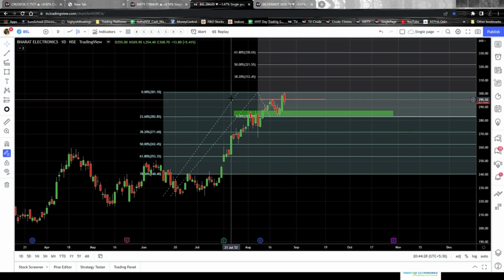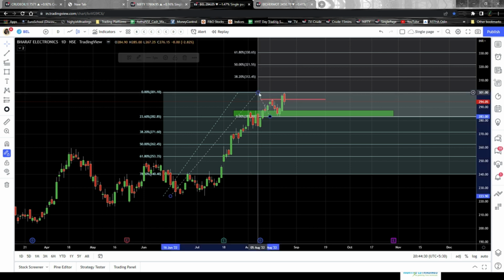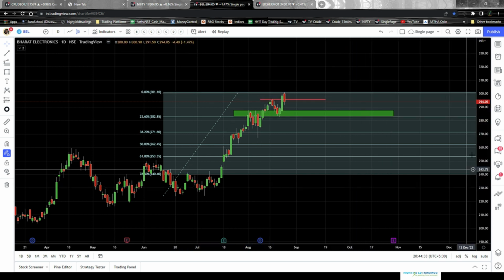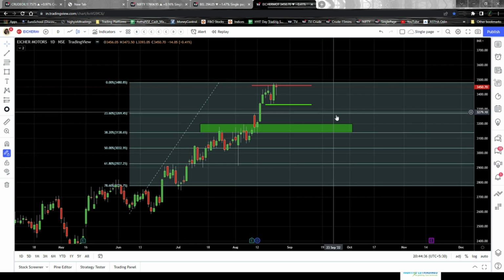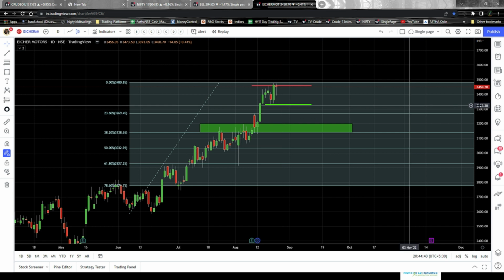Now moving on, let me remove this and move on to Eicher Motors. Again, the exact same thing is happening in Eicher Motors as well. As you can see here, this was the resistance level. This candle breached the resistance level, the 52 weeks high, and closed above it yesterday. And today, clearly, it was not able to sustain the up move and it fell. And the failure was such that it closed below the resistance level, that is this red line.